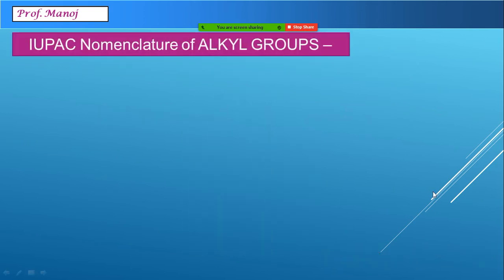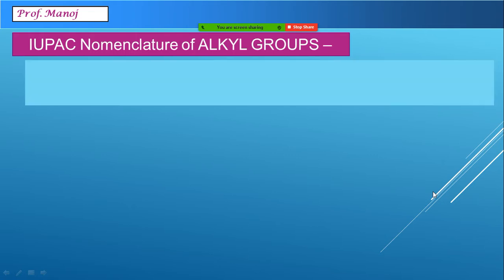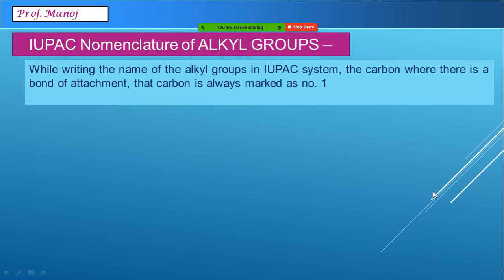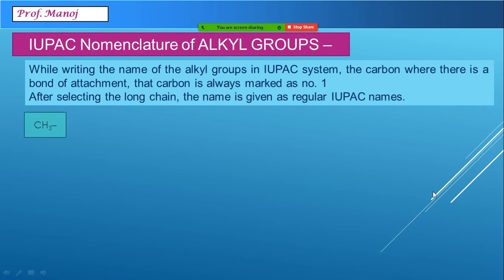Now for this we have chosen examples of some alkyl groups and their IUPAC nomenclature. There is a rule but I will not read that rule. We will see the examples directly. If this is a substituent you are having, we already know the name of this. This is called methyl. Now the rule is where the dash is connected, where the incompleteness is there, that carbon is taken as the first carbon atom. Then from that we select the longest chain of carbon atoms. In this case, there is only one carbon, so it is called methyl.